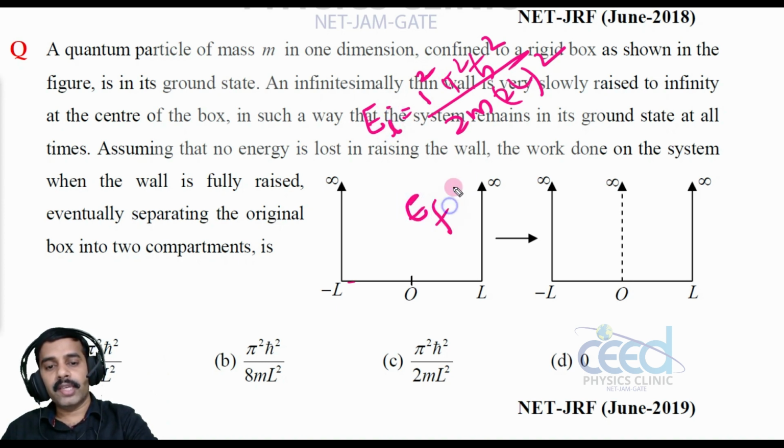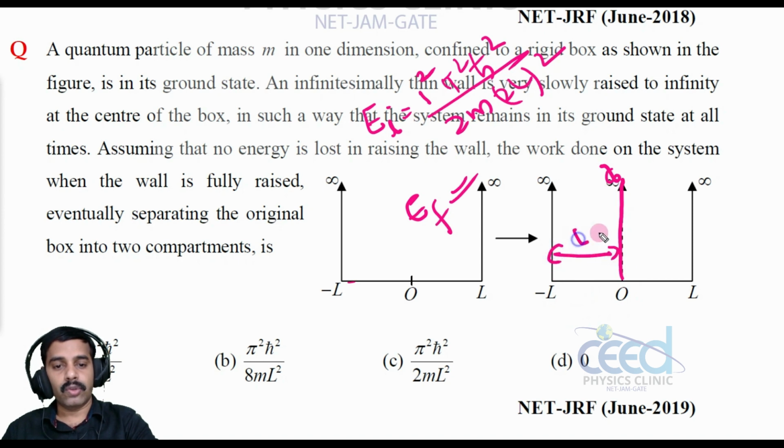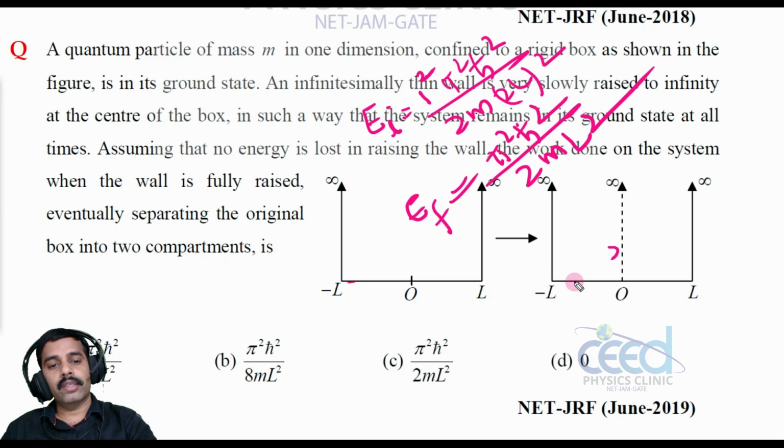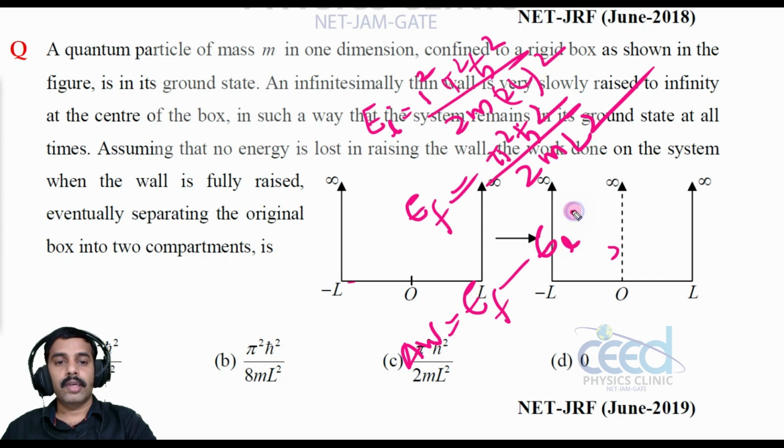And what would be the final energy if I raise the wall? After raising, each compartment has a length of L only. Then the new energy will be pi square h cross square divided by 2m L square. It will remain in the same ground state because we raised this wall slowly without affecting the state of the system. So what is the work I have done? This is EF minus EI, that is the extra work I have to do to raise this wall.